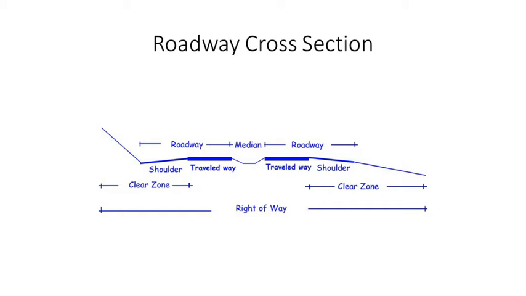You can see the image in which you can see the roadway and the median. Below that you can see the shoulder and travel way, and the clear zone and right of way. These are the different parts of the roadway. This is the cross section of the roadway, which shows the travel way, the shoulder, the clear zone, the median, the roadway, and the right of way.